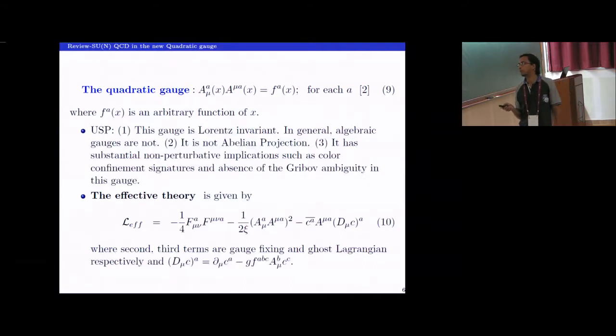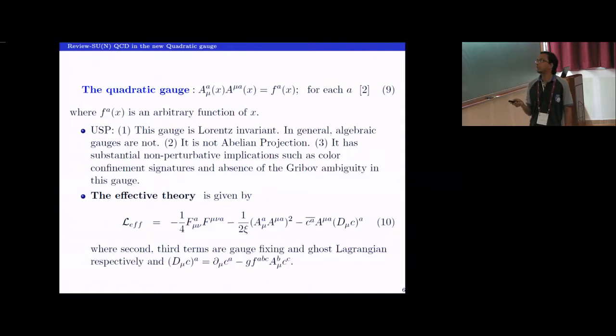So the first term is the usual Yang-Mills, the second is the gauge fixing term, and the third one is the ghost term. So for this talk, this last term is the only important term, where these c and c bar are the ghost fields. And the theme of this talk revolves around this field only. So that D mu c is a covariant derivative.